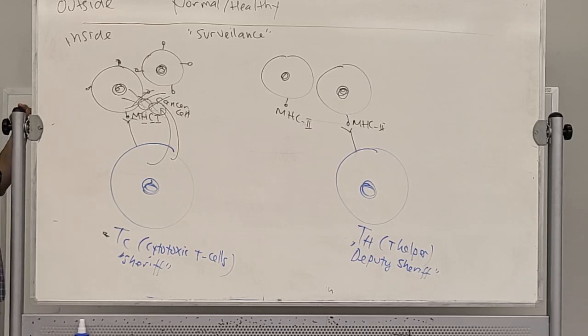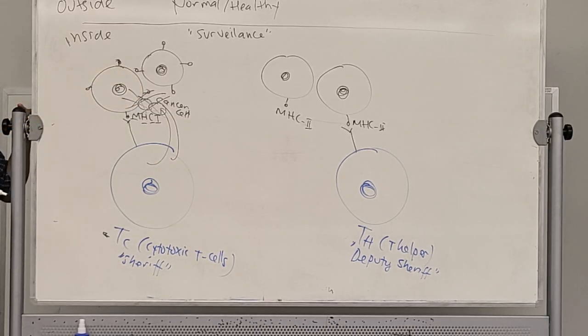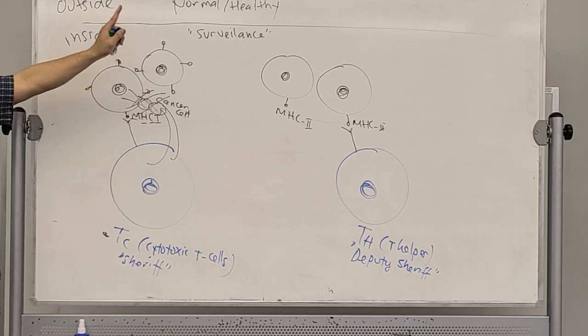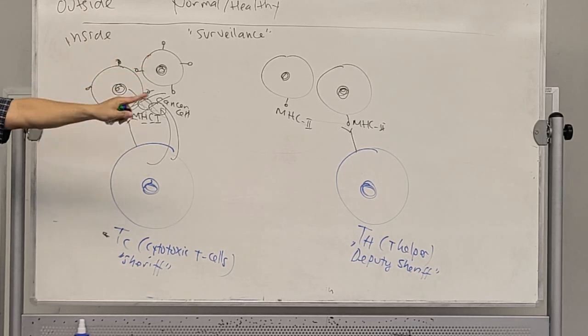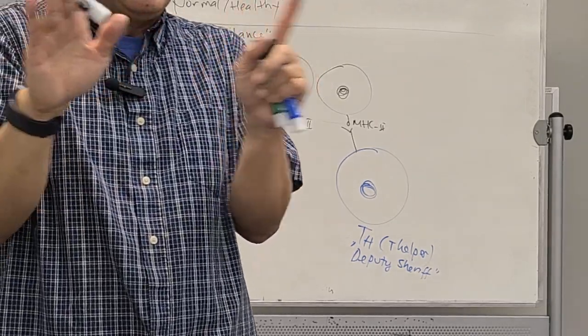So every day, the TC and T helper always try to see what is happening in the community. If something happens, it will be killed and removed right away. That's the reason why we are healthy. If the sheriff is lazy, you have a lot of problems in the community: maybe thieves, robbery, fighting between neighbors, and so on. That's the job, the action done by this surveillance, the T cell, the TC and T helper. Do you have questions first for this healthy condition? It's simple, right? It's logical.